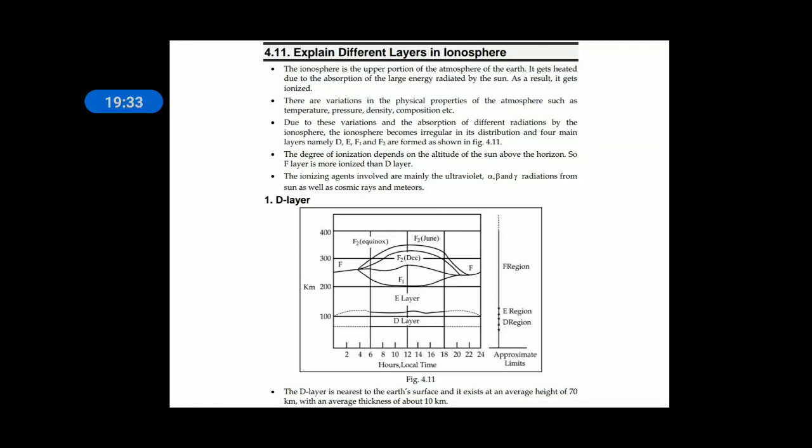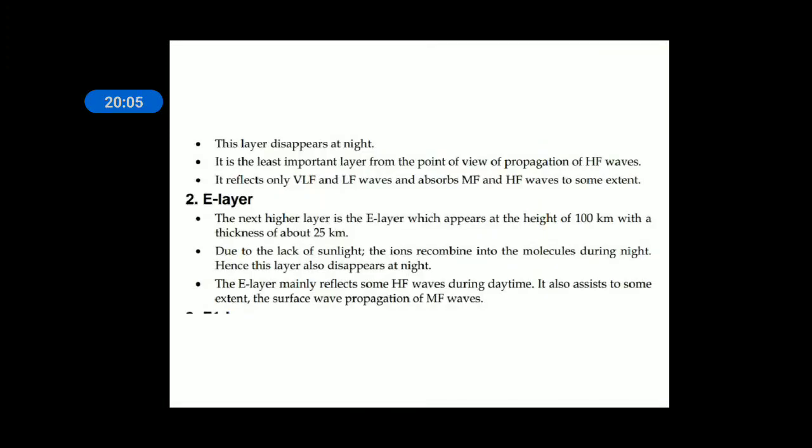The first layer is the D layer. The D layer is the nearest to the Earth's surface and it exists at an average height of 70 kilometers. Generally, the ionosphere exists from 65 kilometers to 400 kilometers. That is why the nearest layer over the Earth's atmosphere is the D layer. One property is that this layer disappears at night.